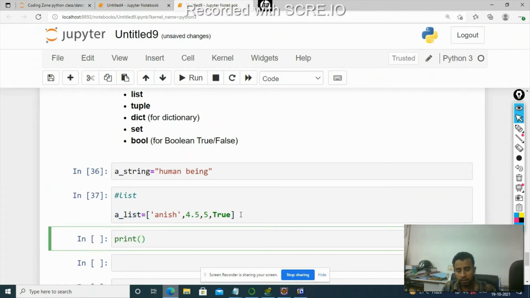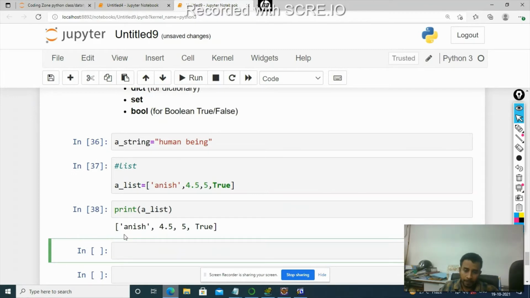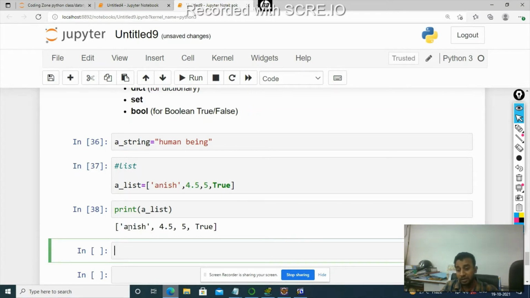Print a list. We'll talk about all these data types separately in a video. Each element in a list has an index position which starts with 0. If I want the first element of a list, I can get it using index 0.